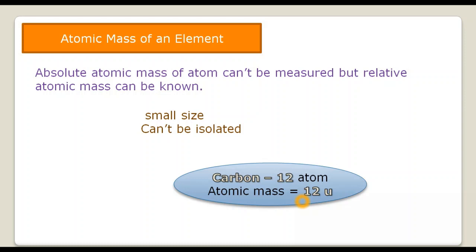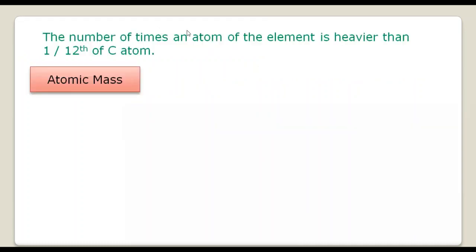Now, since this carbon-12 atom has been assigned this mass, the atomic mass unit is equal to 1/12 of the mass of a carbon-12 atom. So whenever you relate the mass of any element with the mass of the carbon-12 atom, we are actually saying the number of times an atom of the element is heavier than 1/12 of the carbon atom.